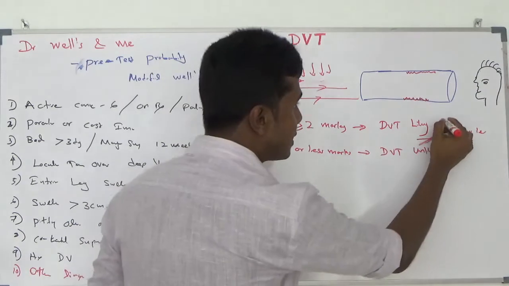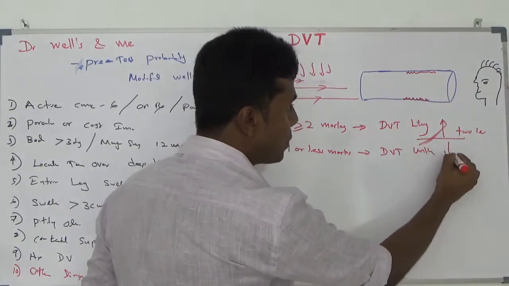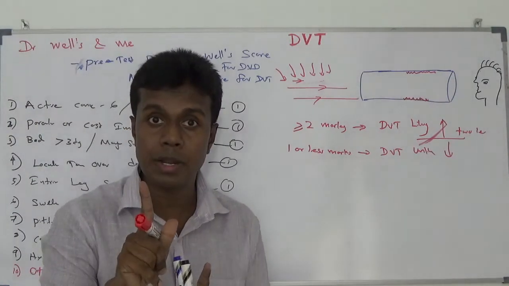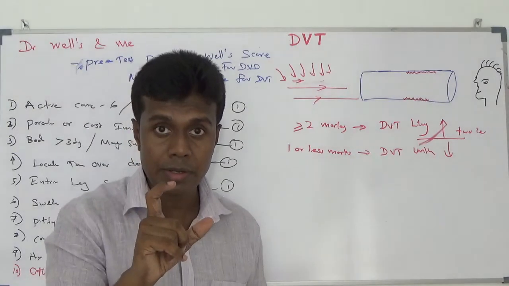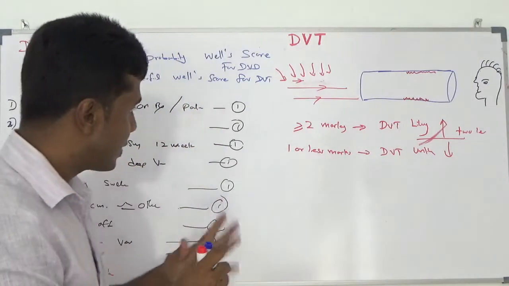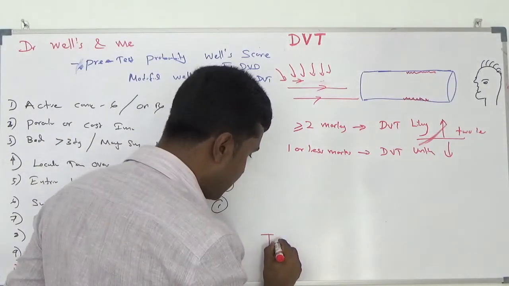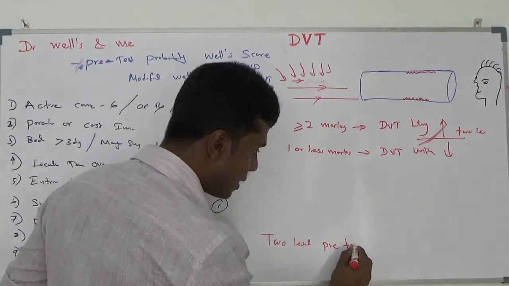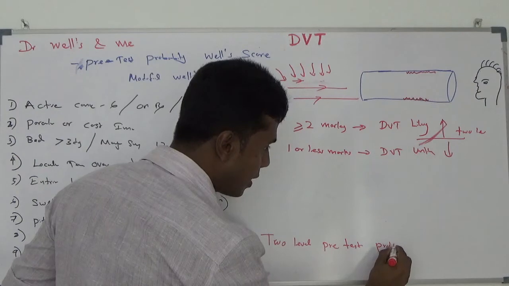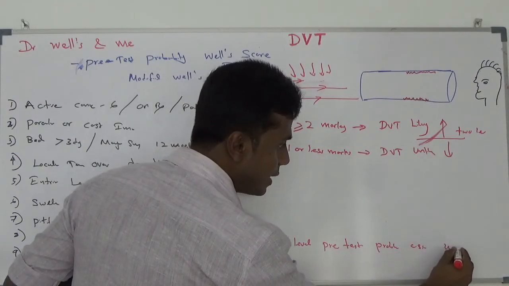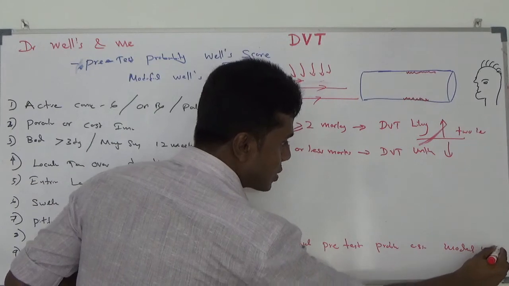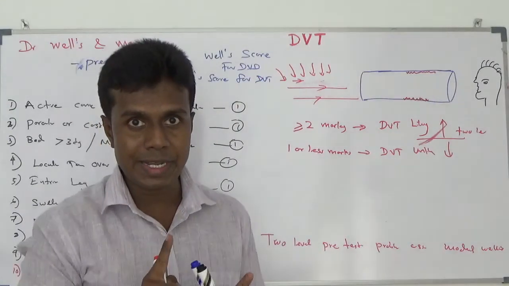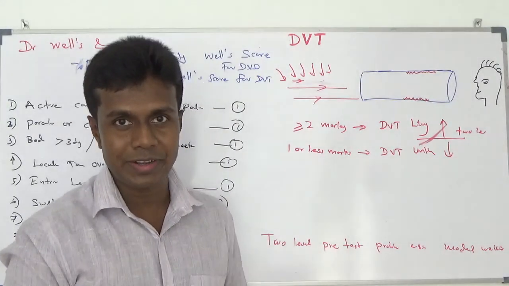That means either the patient has DVT or the patient is unlikely to have DVT. This is a 2-level probability assessment. Because of that, we call it the 2-level pre-test probability assessment modified Wells score. The correct name for the Wells score is the 2-level pre-test probability assessment modified Wells score.